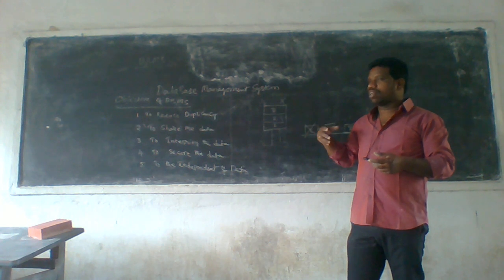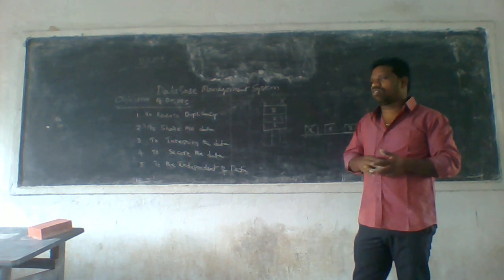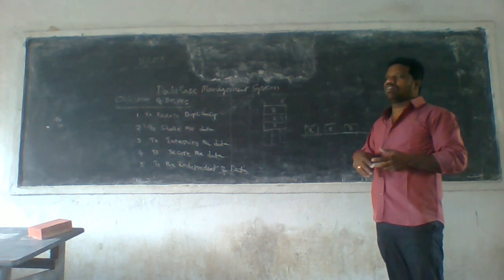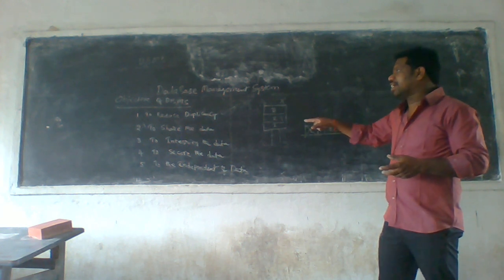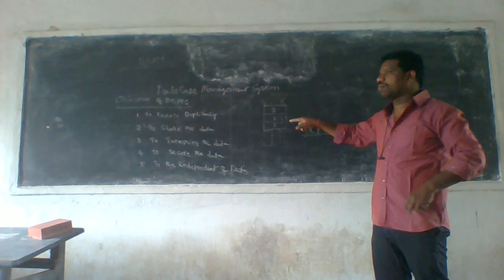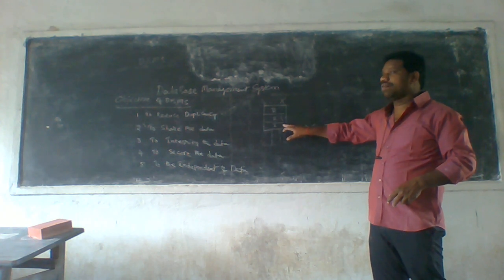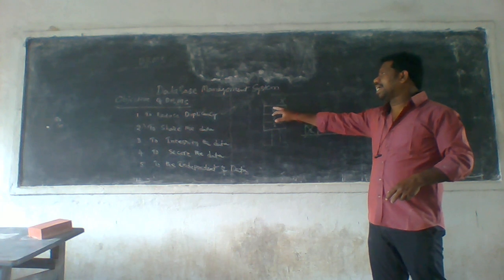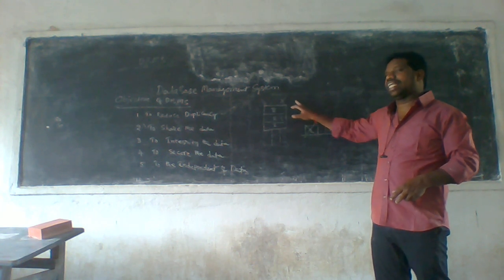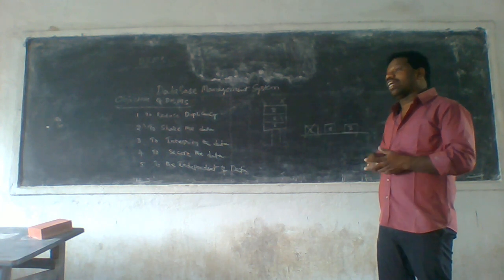If I make some mistakes on one level, it should not affect the other level in independent data. But in dependent data, if you affect one level, it can also affect the other level. That's the way dependent data is a drawback and independent data is an advantage.